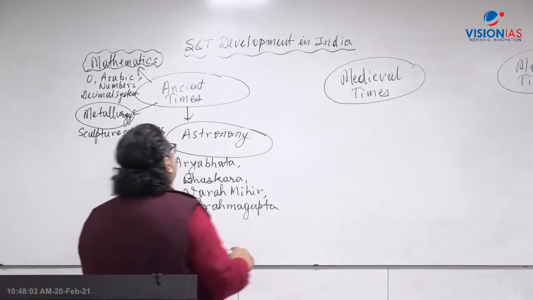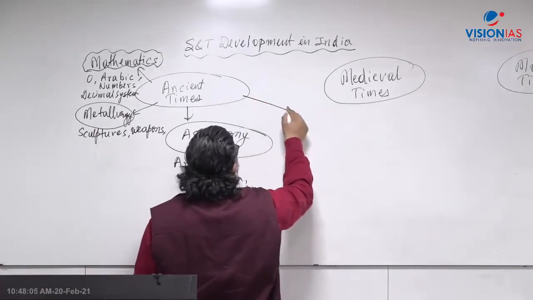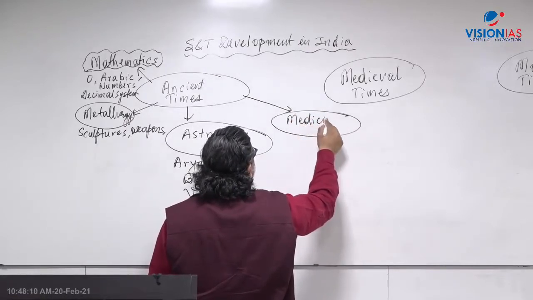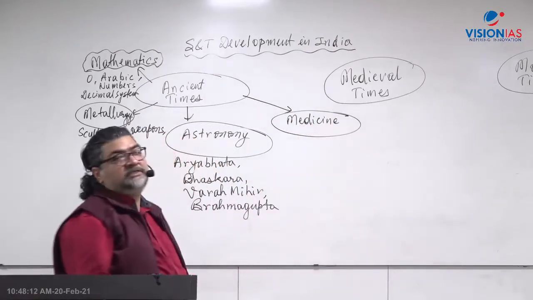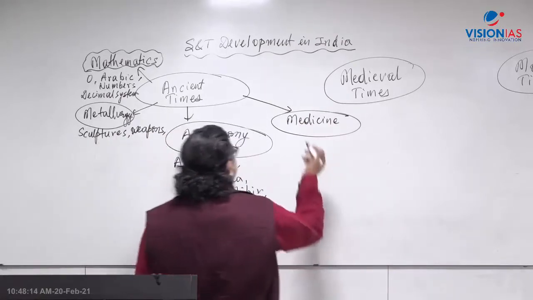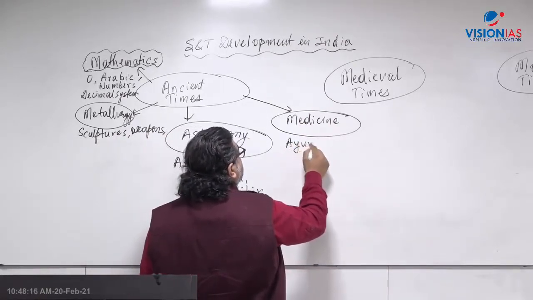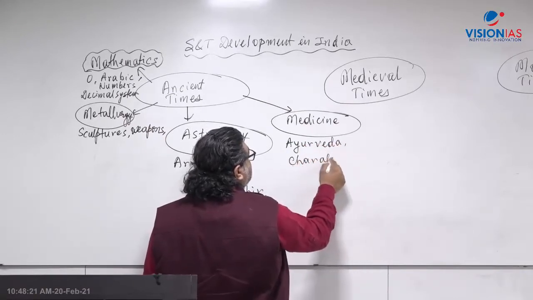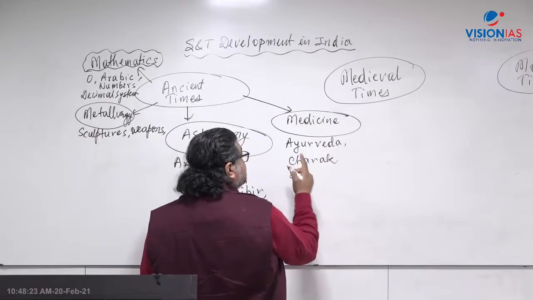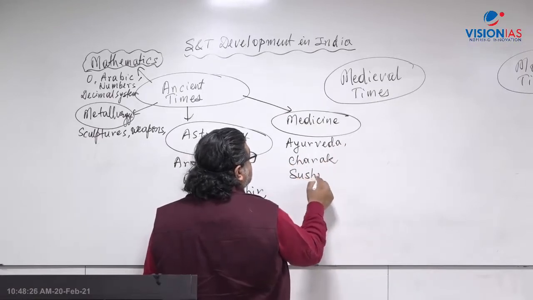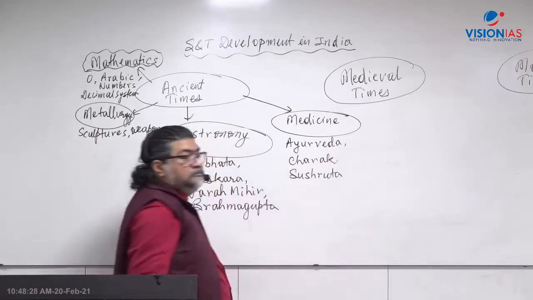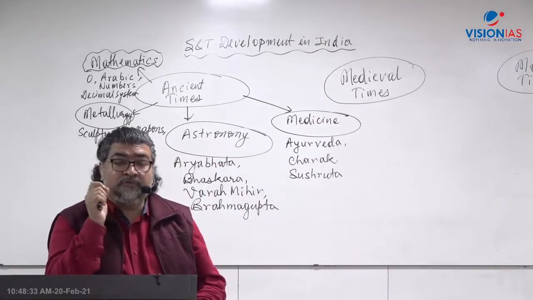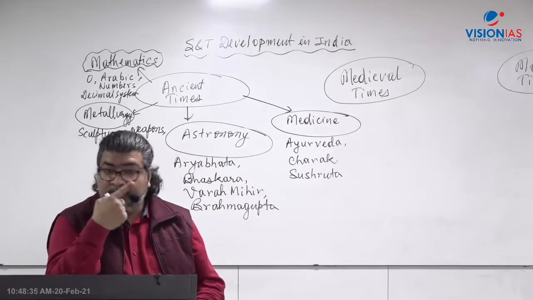Apart from astronomy, another area in ancient times is medicine, in terms of Ayurveda. You are aware of the contribution of Charak Samhita. Then the ancient surgeon of the time, Sushruta. Sushruta was able to do cataract surgery, eye surgery.